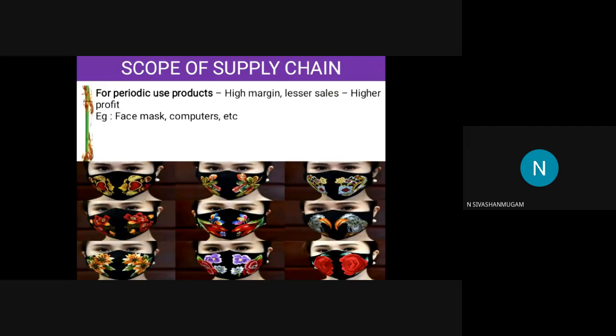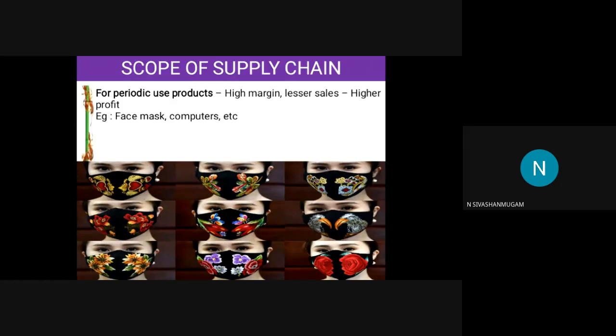So this type of product has a very high profit margin. If you take an N95 mask, the wholesale rate is 89 rupees, but in the medical store they are selling it for 230 or 280 rupees. You see the margin? More than 170 rupees for one N95 mask. It is a very high margin because the sales happen only during this period. After 2 or 3 months, nobody is going to buy that N95 mask. At that time, sales will not be there.